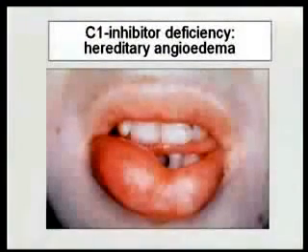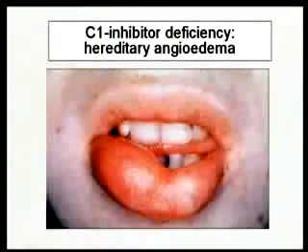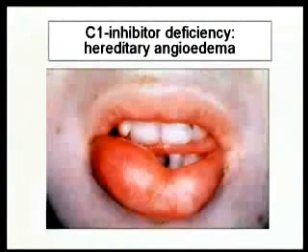This is an example of what happens if you don't regulate the pathway. There are patients that have deficiencies in C1-INH, the inhibitor of C1. Remember, this is the major controller over that pathway. What happens? Anytime these patients get any sort of infection or trauma to tissues where complement gets activated by this pathway, they end up with what is referred to as hereditary angioedema. You get this huge amount of edema. Here it is in this person's lip.